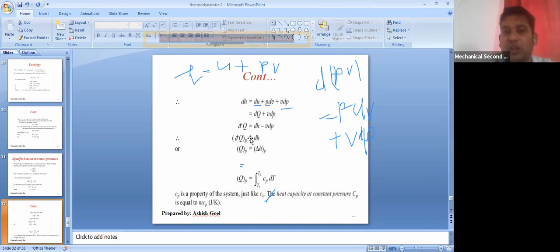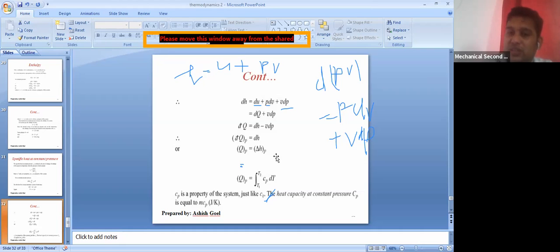Now if you want to remove the differential form, integrate, and you will find QP, that is, the heat transfer at constant pressure is nothing but the change in enthalpy at constant pressure. Or we can write QP as the integral from T1 to T2 of Cp dT.